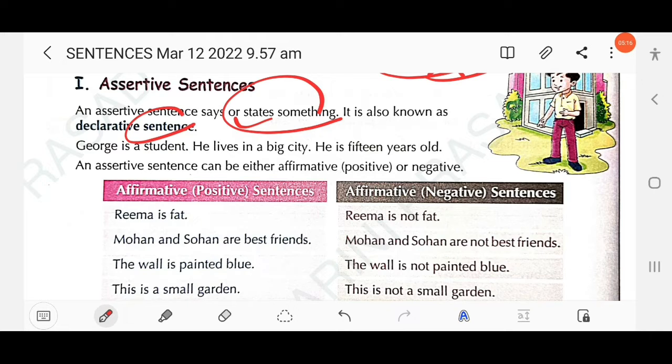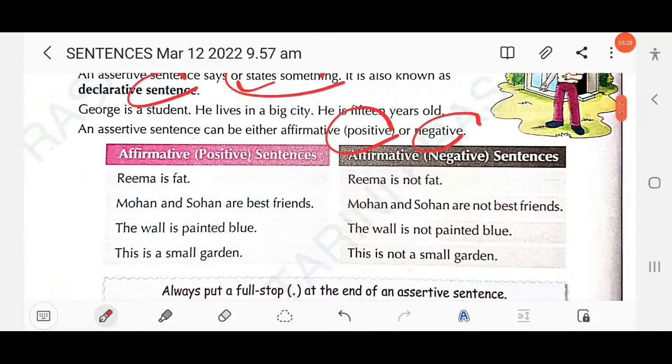An assertive sentence can be either affirmative or negative. That means declarative sentences are divided into 2 parts: first, positive declarative, then second, negative declarative. So here, Rima is fat. This is a positive statement, known as a positive declarative sentence. And here, yes, this is negative declarative. Clear?